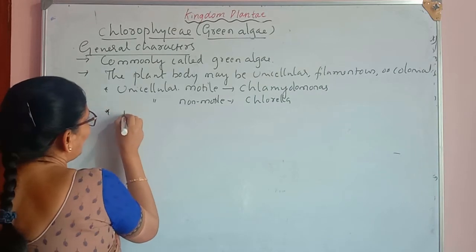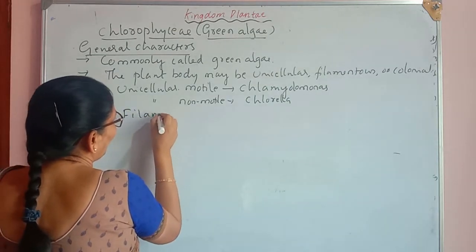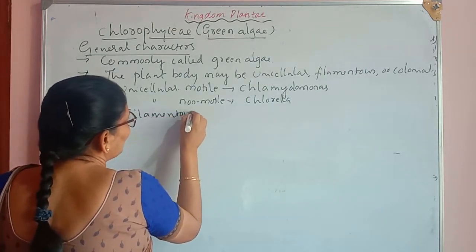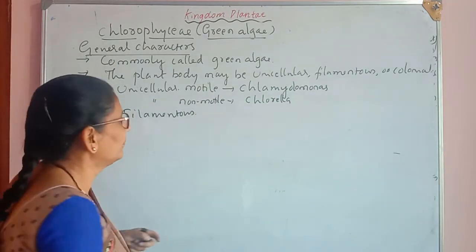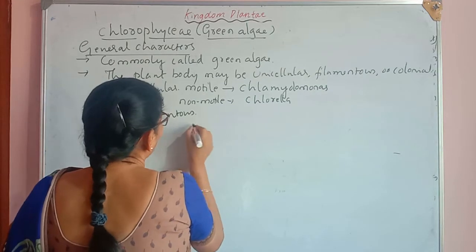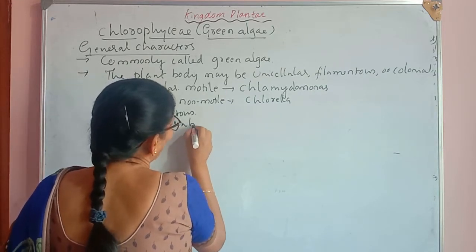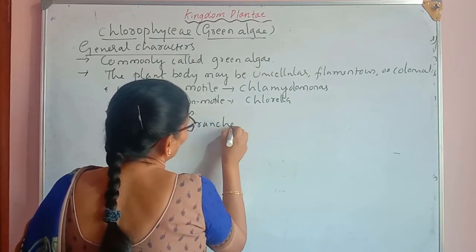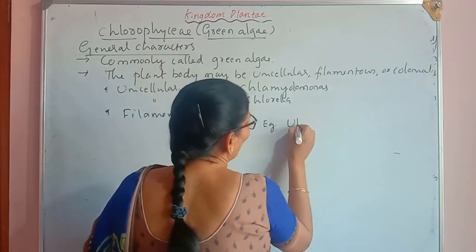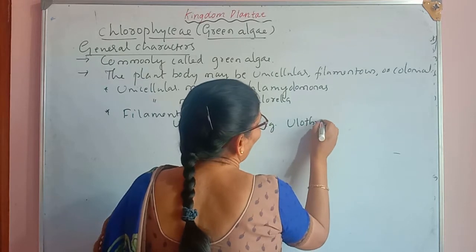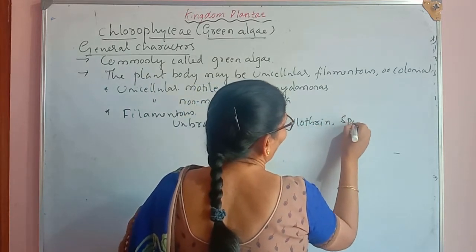Filamentous. The filamentous may be branched or unbranched. Filamentous unbranched examples are Ulothrix and Spirogyra.